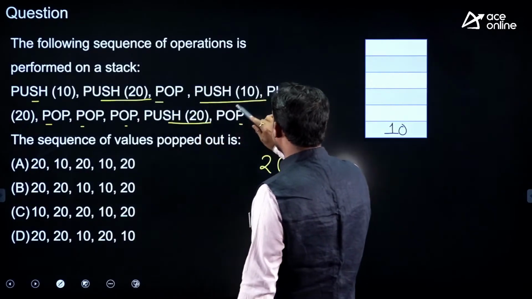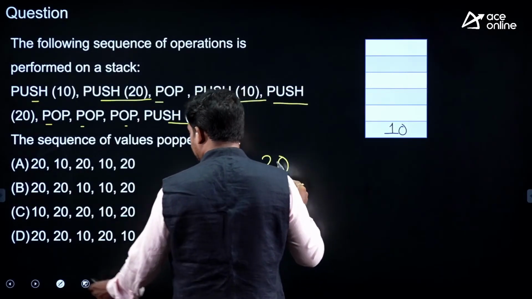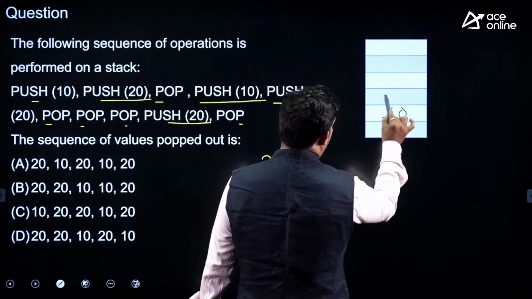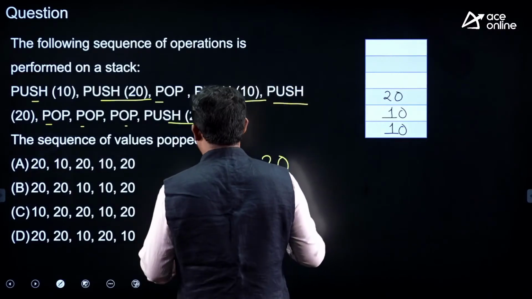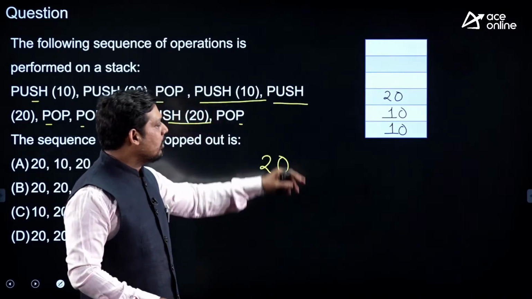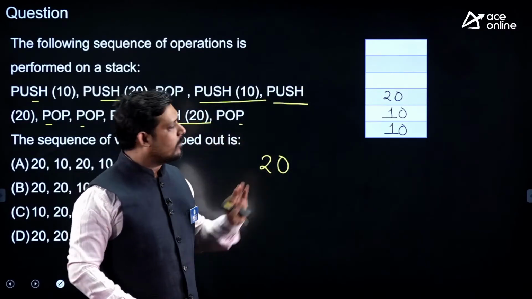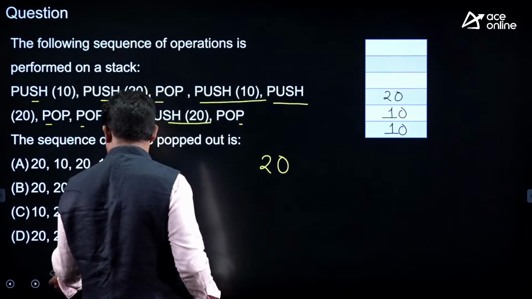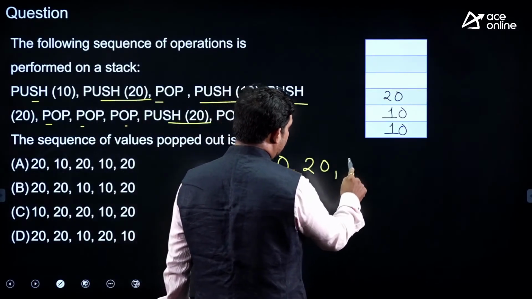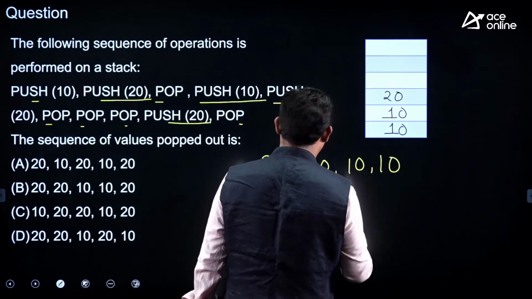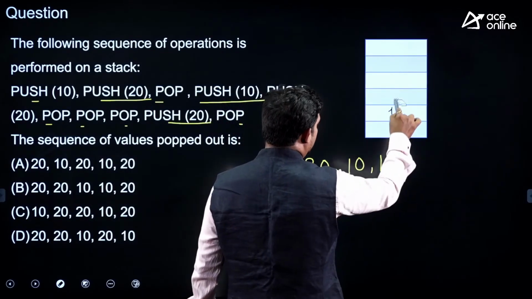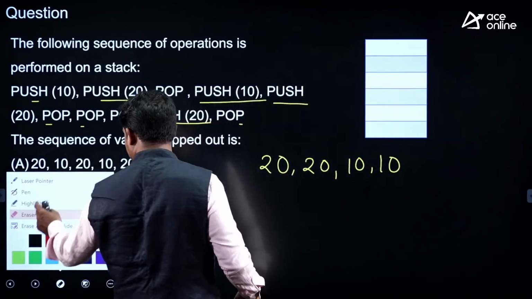Then push 10, push 20. Again 10 and 20 have been pushed. Now you say 3 times popping. The popping order will be 20, 10, 10. The top element will be popped each time, so 20, 10 and 10 will be popped, and that will erase the entire content from this.